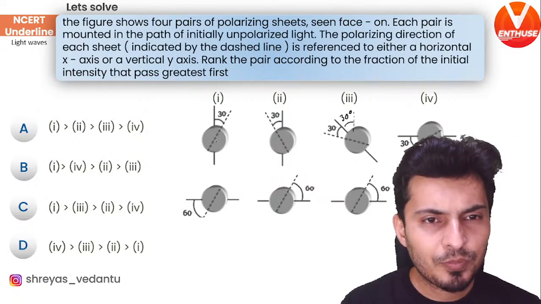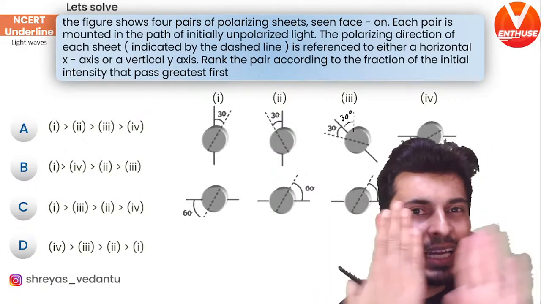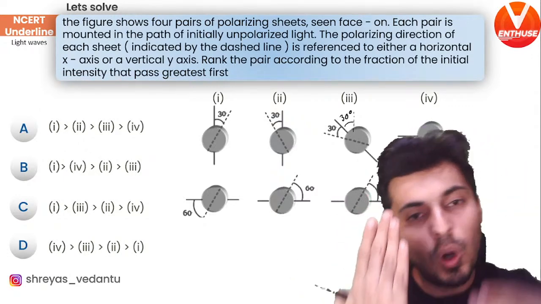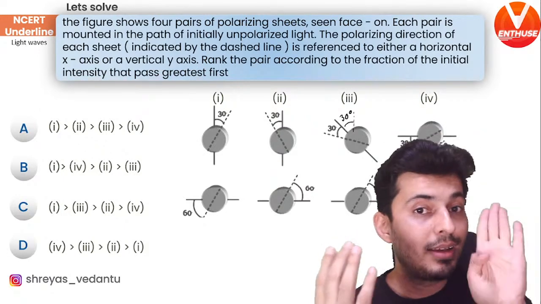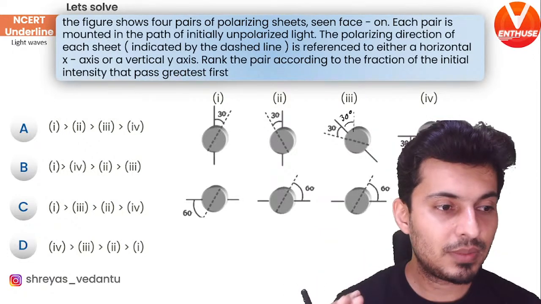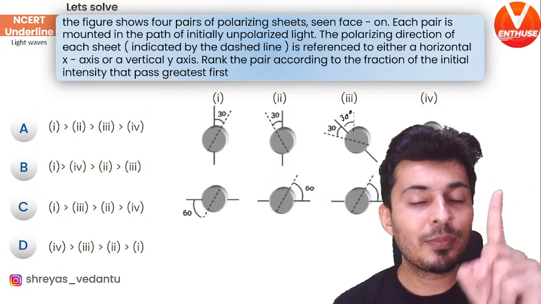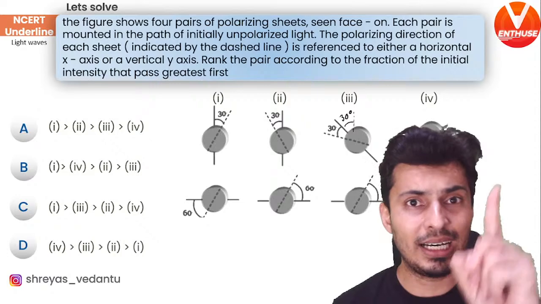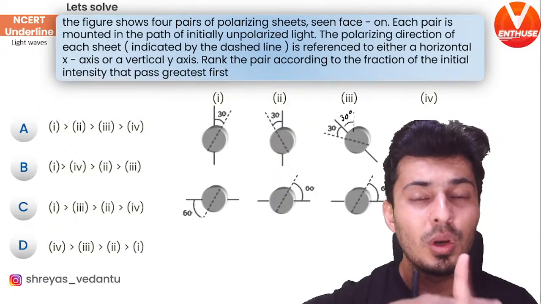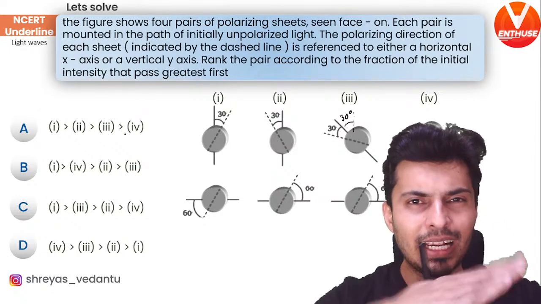Okay. Now, if you look at the first pair, calculate, see the relative angle. Both of them are aligned, right? If both are aligned, then whatever light passes through the first will also pass through the second. But if one is like this and the other is perpendicular to it, then nothing will pass. From the first, the light coming out will have plane polarization in one direction. The second Polaroid will be perpendicular and cos 90 is 0. So 0 intensity. If they are perpendicular, the relative angle is going to matter.